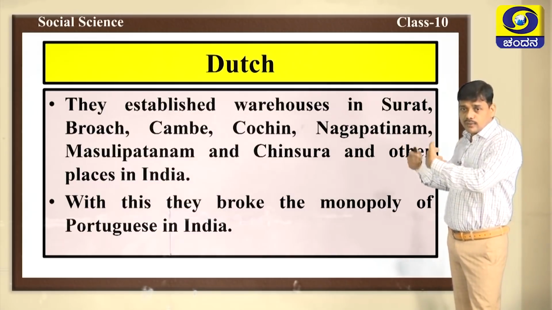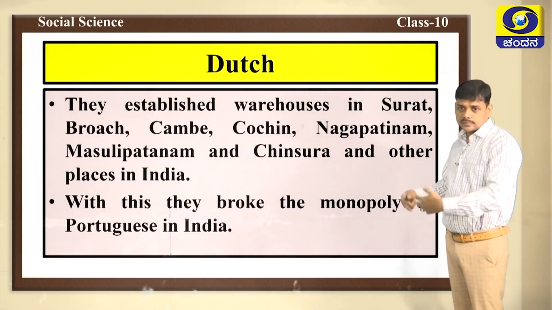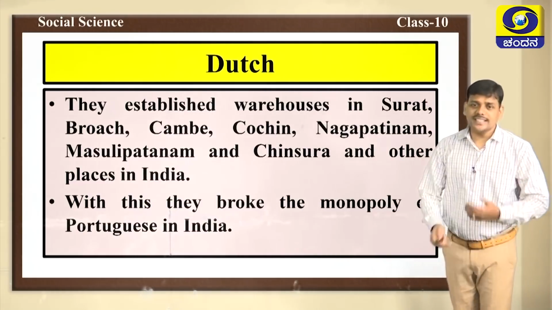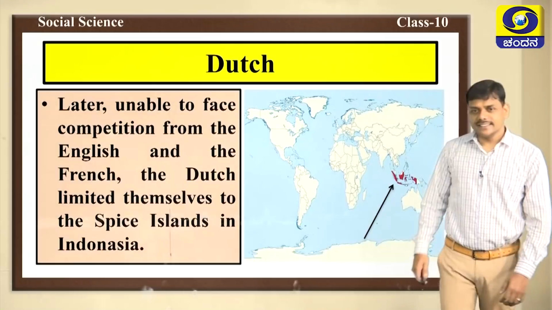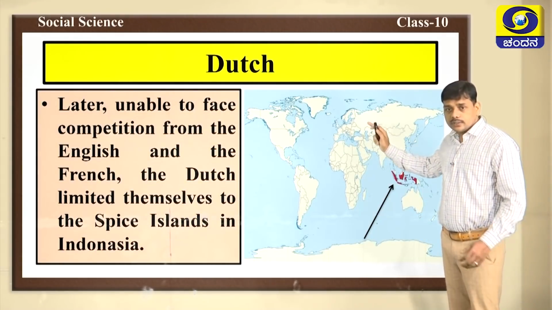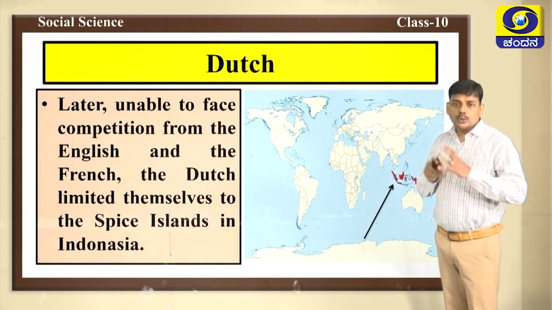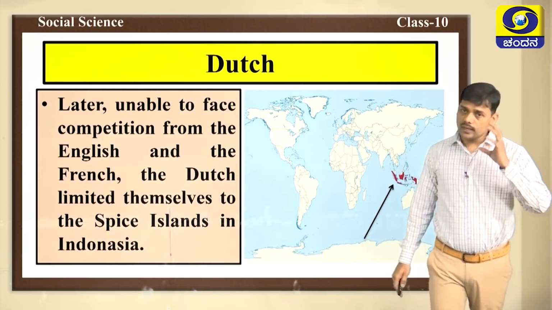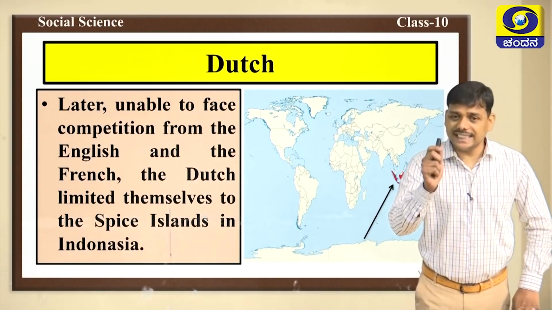But with the arrival of Dutch, the monopoly of the Portuguese declined. But Dutch were also not able to continue their trade in India because they were unable to face competition from the English.